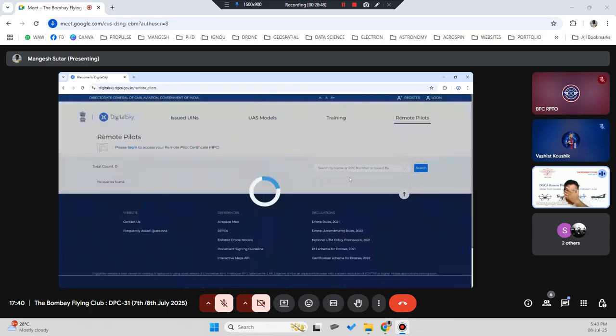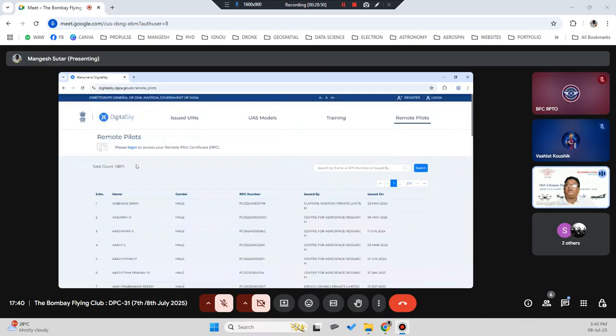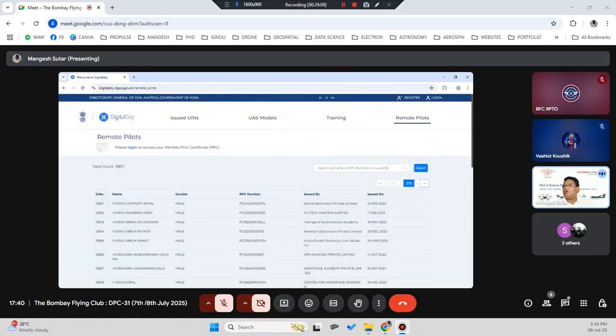Then pilots. Let's see how many pilots there are. There are only 13,871. So roughly you can consider this as 15,000, or maybe 13,000 pilots plus. Additionally, I would say 7,000 or 8,000 are offline, because certificates are not issued online. Right now they are all offline.